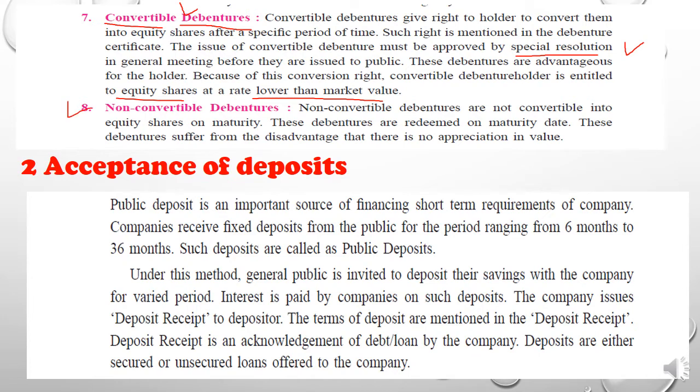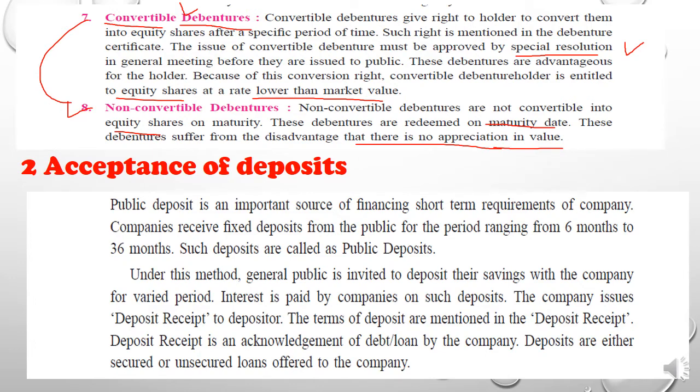And the last one is exactly opposite of the seventh one, non-convertible debenture. Non-convertible debentures are not convertible into equity shares on maturity. These debentures are redeemed on the maturity date, means the due date, and these debentures suffer from the disadvantage that there is no appreciation in the value of debentures.